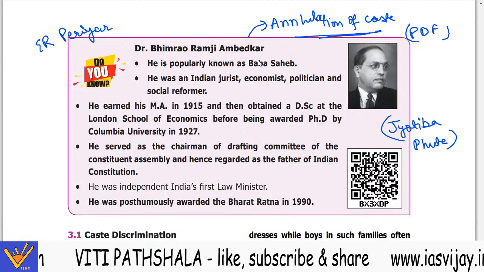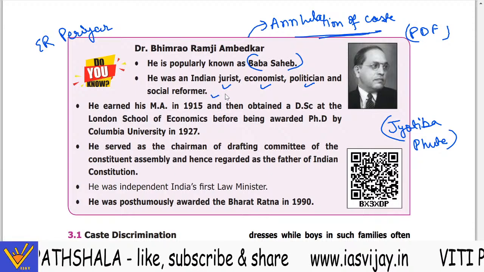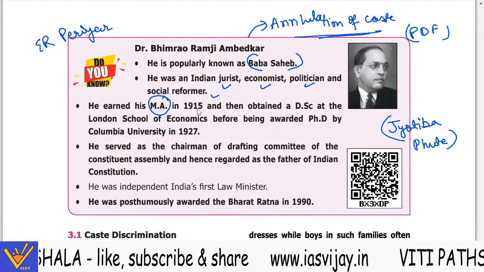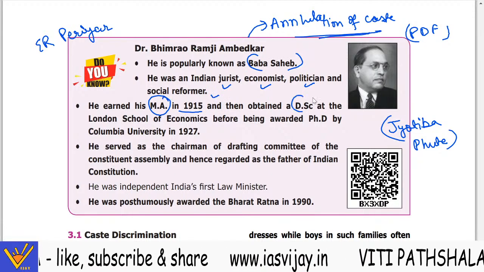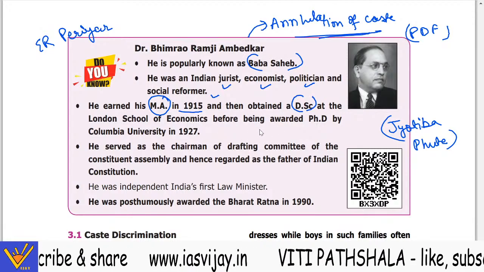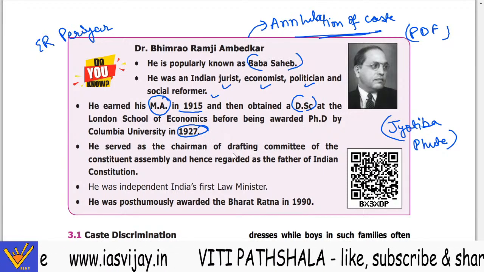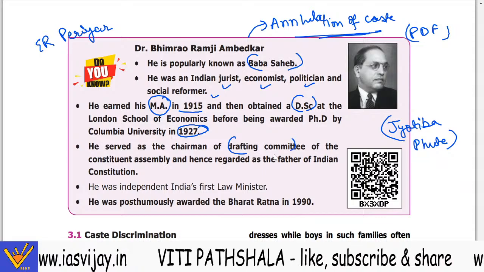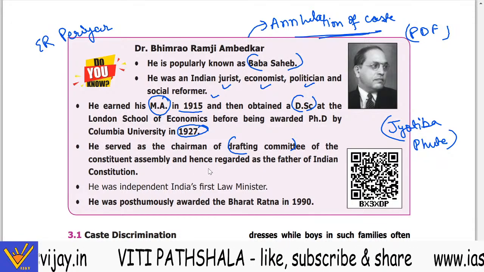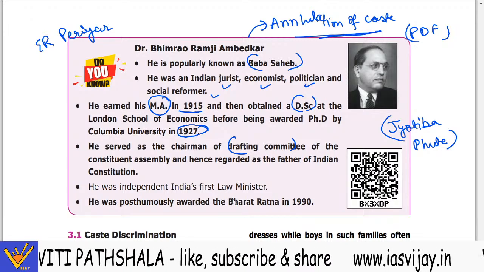Now he is popularly known as Baba Sahib. He is an Indian jurist, economist, politician, social reformer. He earned an MA in 1915, obtained a DSc at the London School of Economics before being awarded a PhD at Columbia University in 1927. He served as the chairman of the drafting committee of the Constituent Assembly and hence is regarded as the father of the Constitution.